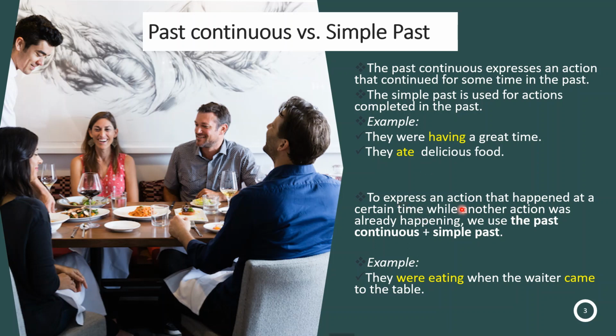Now, to express an action that happened at a certain time while another action was already happening or already in progress, we are going to use these two tenses. For example, they were eating, this action or this event was in progress. Now, when the waiter came to the table, we can say that this action interrupted the other action that was already in progress. Okay, let's continue with the following.